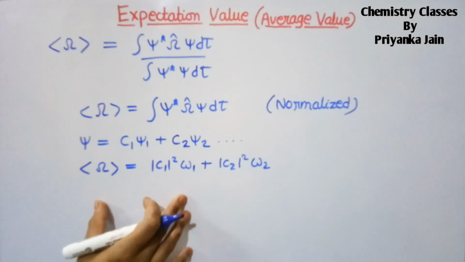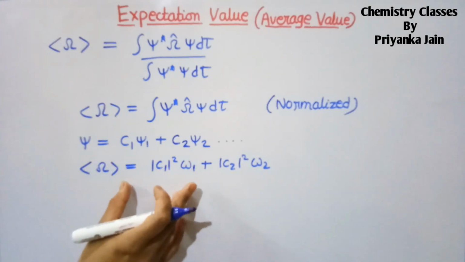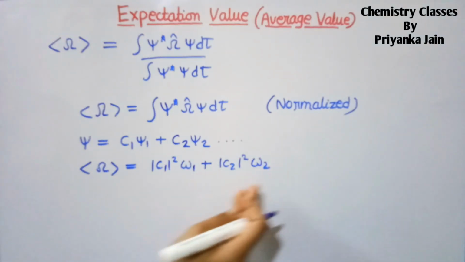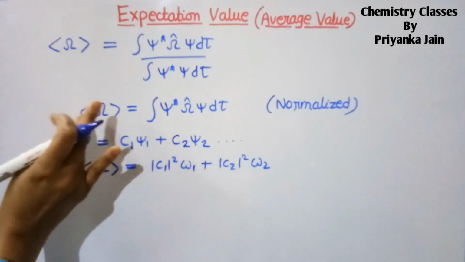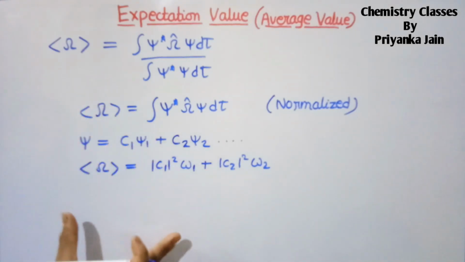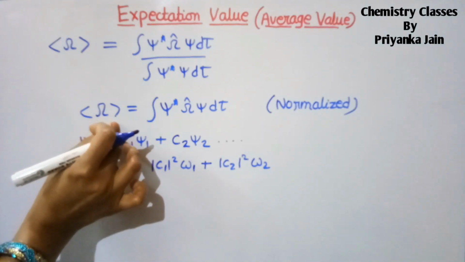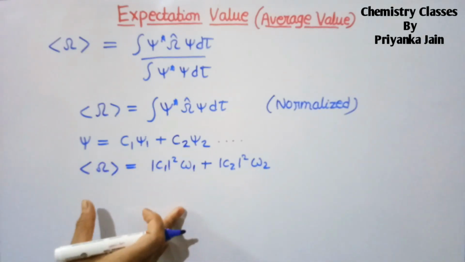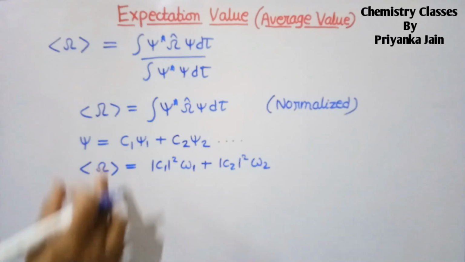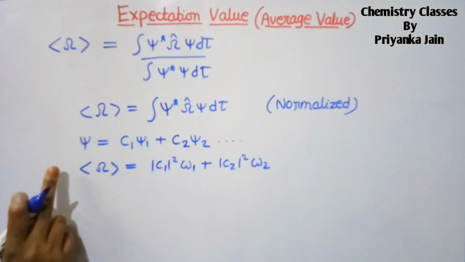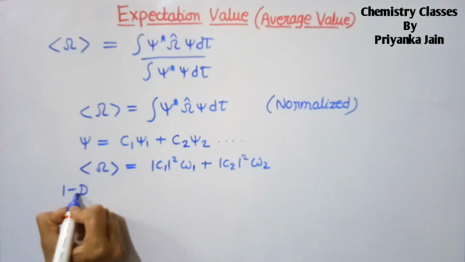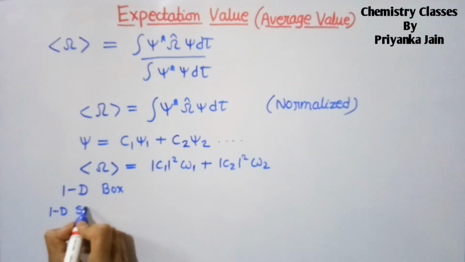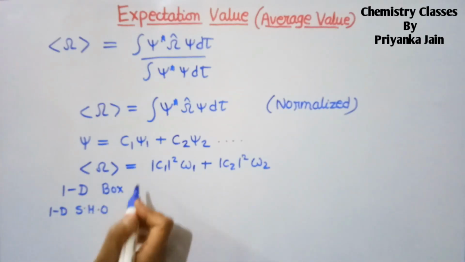Now for finding the expectation value, what things are needed? Actually, what question is asked? We are given an operator and we have to find its average value. Suppose we are given the linear momentum operator and we have to find its expectation value for a 1D box. In general we are given the operator and we have to find the average value either for the 1D box or for the 1D SHO. These are the two simplest cases that are basically asked in question papers.